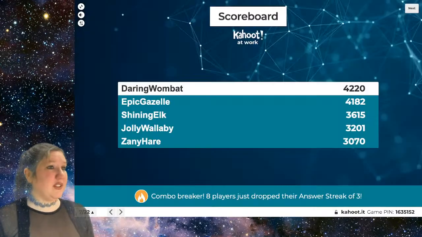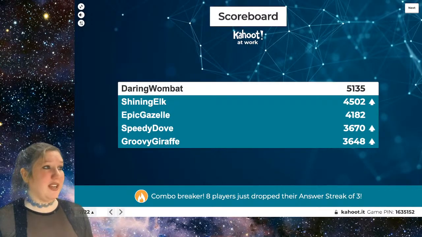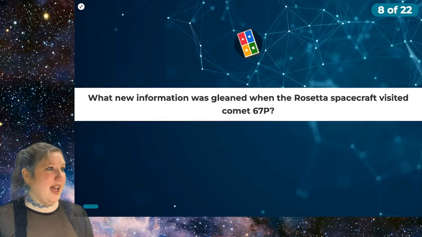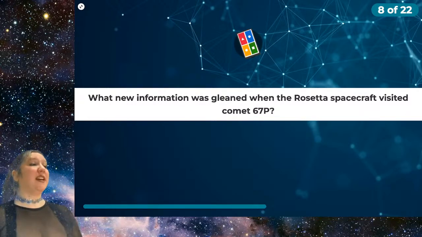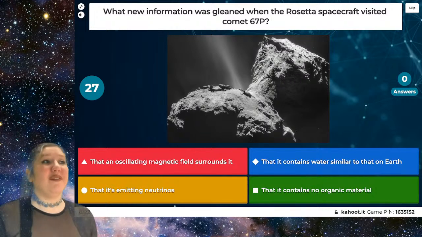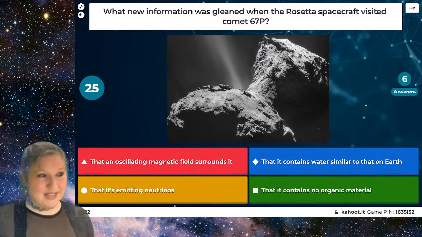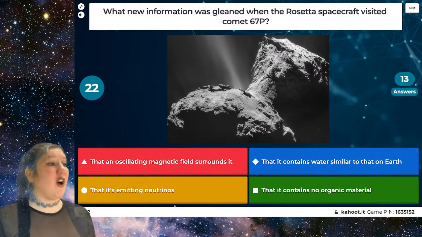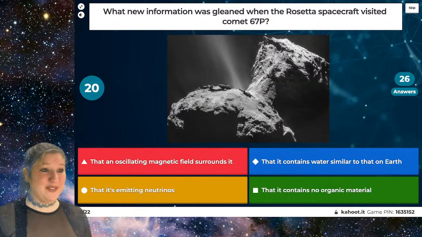All right, let's look at the scoreboard once more. It looks like Daring Wombat has maintained their lead and Shining Elk is now in second place. Let's see how you all do after this question, which is, what new information was gleaned when the Rosetta spacecraft visited Comet 67P? Was it that an oscillating magnetic field surrounds it? Was it that it contains water similar to that on Earth? Was it that it's emitting neutrinos? Or was it that it contains no organic material?